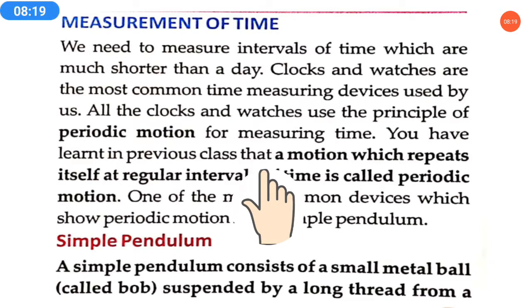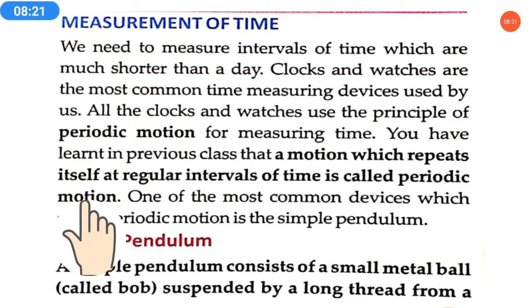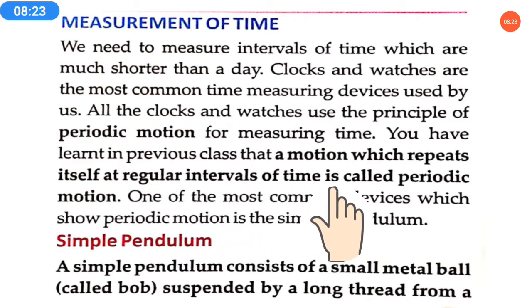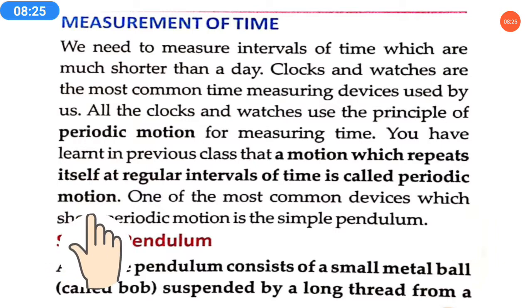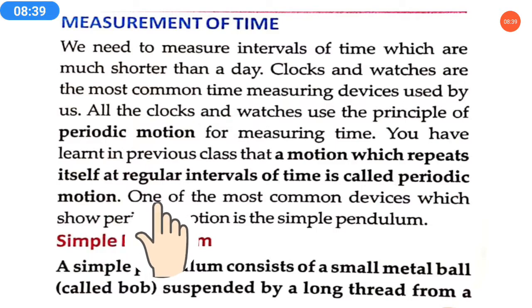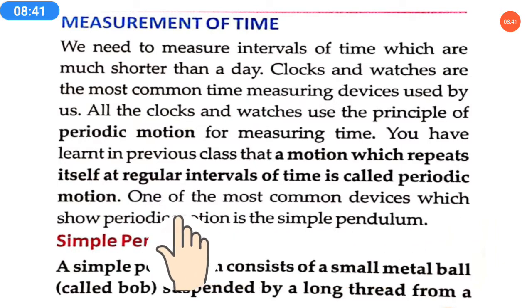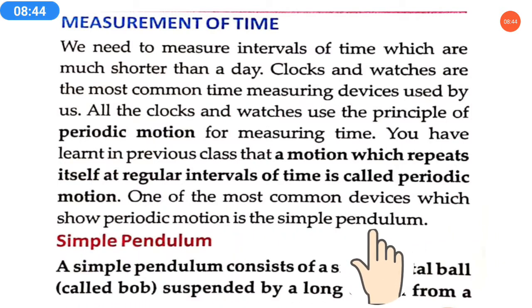You have learnt in the previous class that a motion which repeats itself at a regular interval of time is called periodic motion. Like sunrise, sunset, one new moon to the next new moon, that's all periodic motion. One of the most common devices which show periodic motion is the simple pendulum.